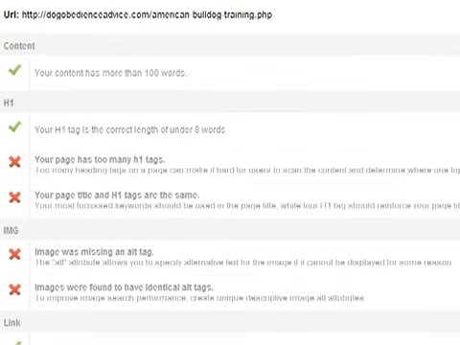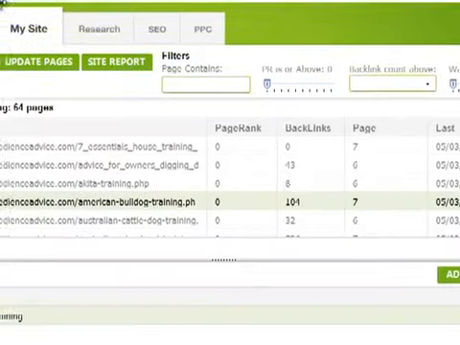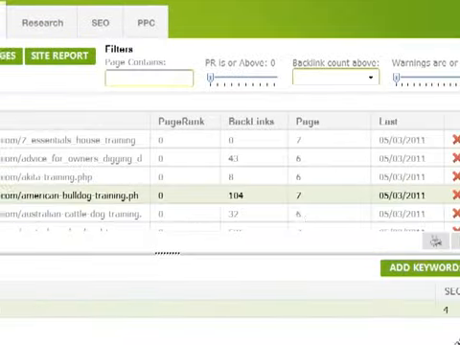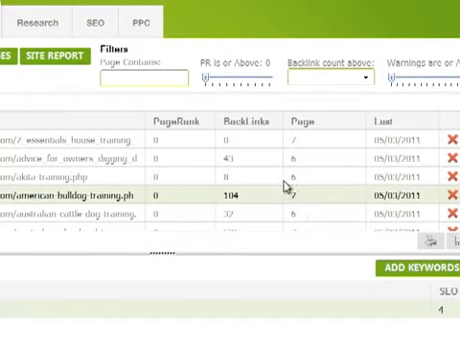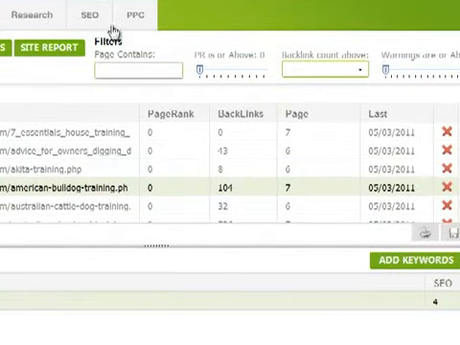So you want to get that number. It doesn't have to be 0, but you want it to be lower than 7 anyway, maybe as low as 3 or something like that. So the less of these little things, the lower these numbers are, the better your on-page optimization is for your keyword phrases. And you can run filters and so forth if you've got a lot more pages on your website, to filter and find pages that contain a certain number of backlinks if you're analyzing your competitors, or certain page rank and so forth.